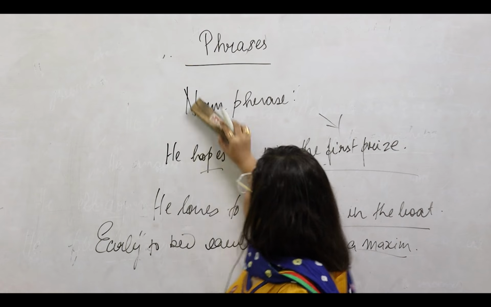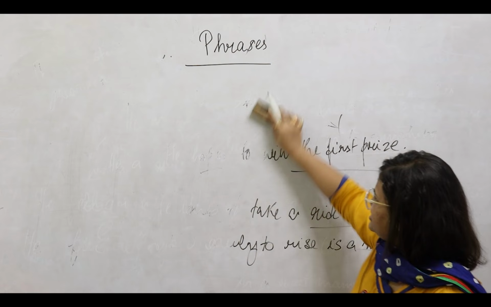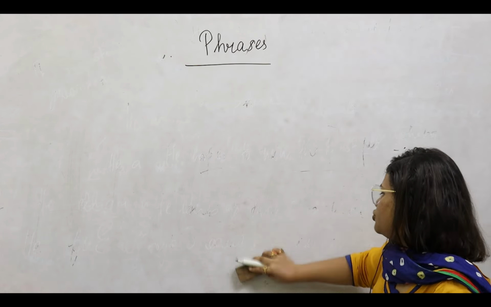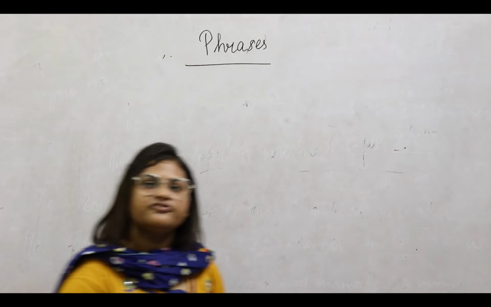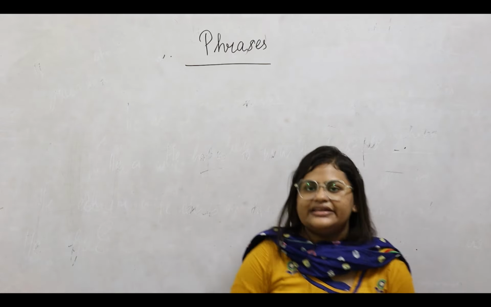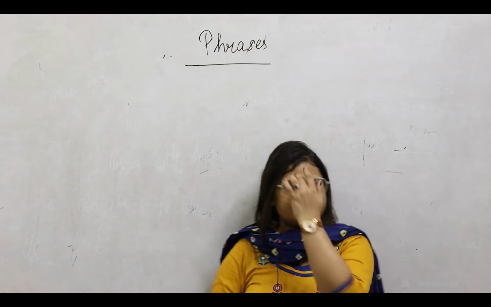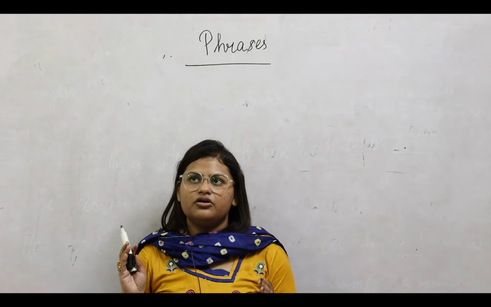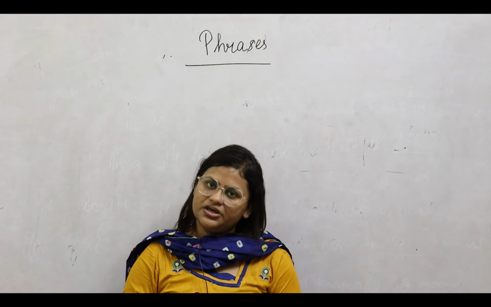So we talked about 3 kinds of phrases today. Let's quickly see what we had discussed. What is a phrase? A phrase is a group of words which carries meaning in itself. However, they are not independent in itself. They are certainly meaningful parts in the sentence. They are complete but not independent in themselves, and that is their primary difference with the clause. The smallest meaningful part in a sentence could be a phrase.